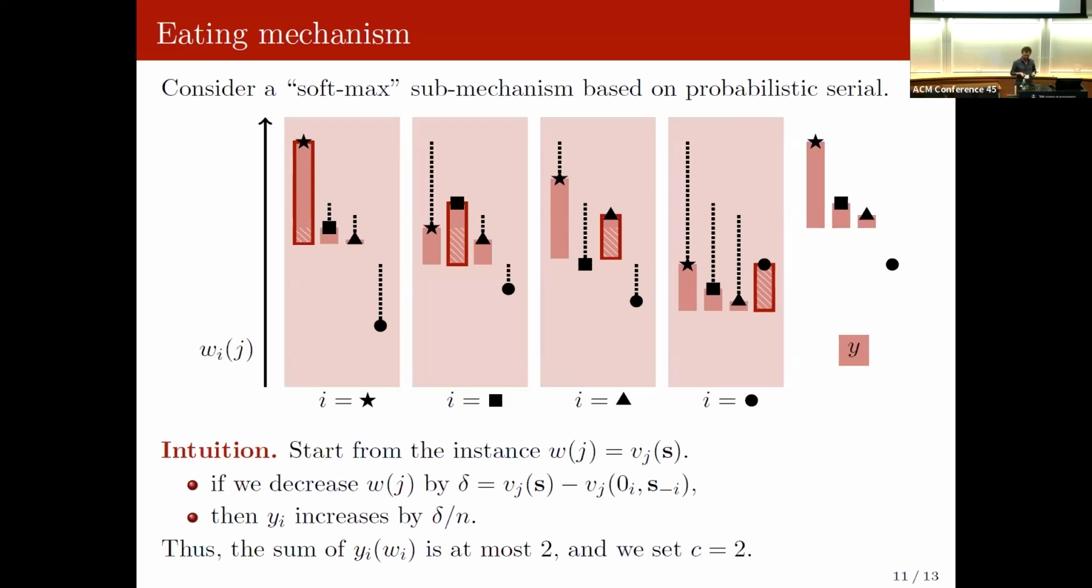we can stop the mechanism and allocate using the probability that we have here. And so because in other instances, I'm not changing too much the value of others, I'm also not changing too much my own probability. So the intuition here, we can make this a bit more formal.